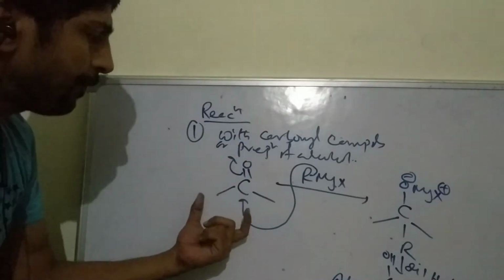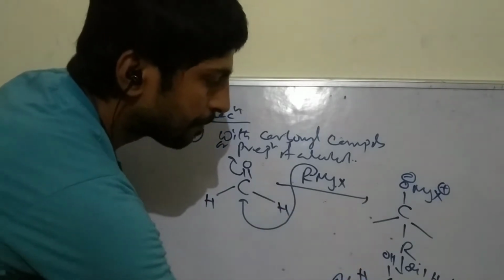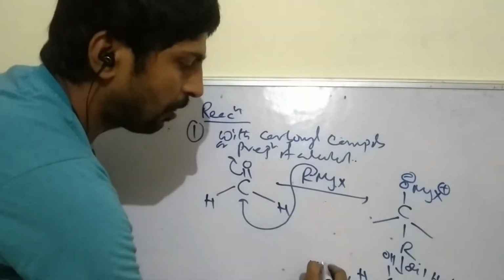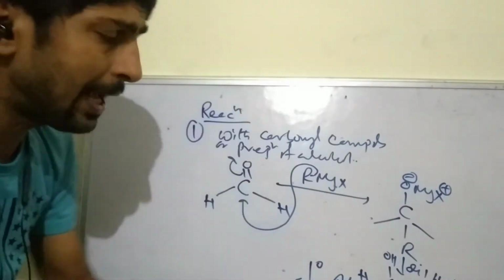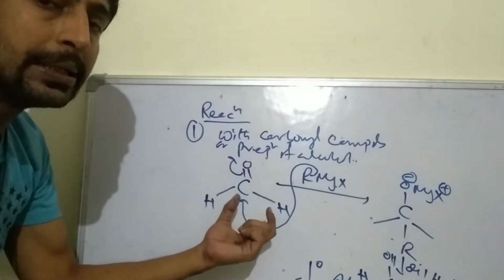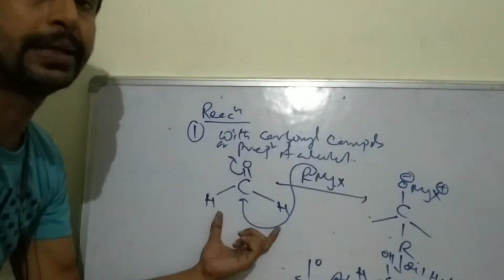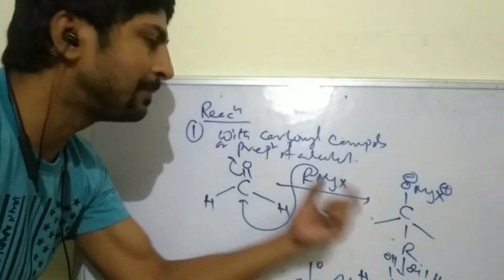Interesting, if we take hydrogen, then it is 1 degree alcohol. So in case of preparation of 1 degree alcohol, we take formaldehyde and Grignard as RMgX.